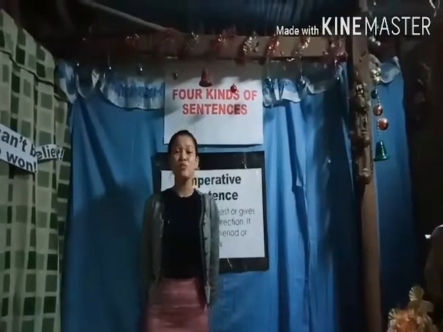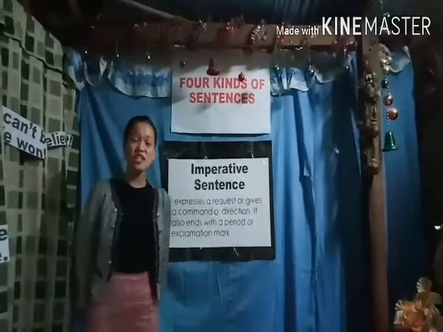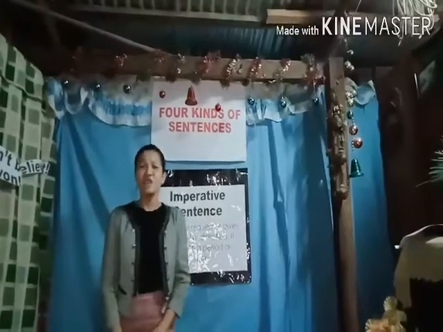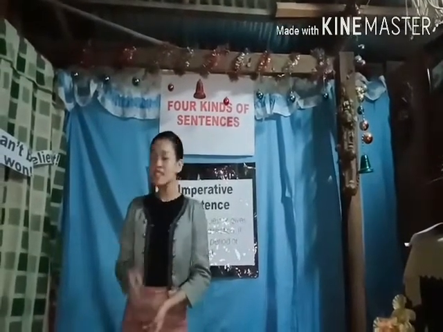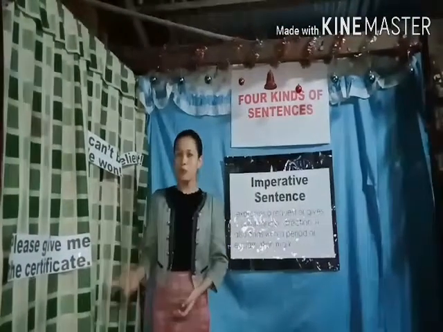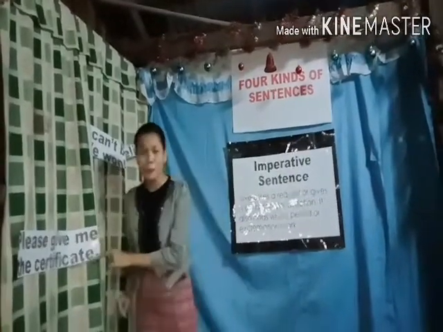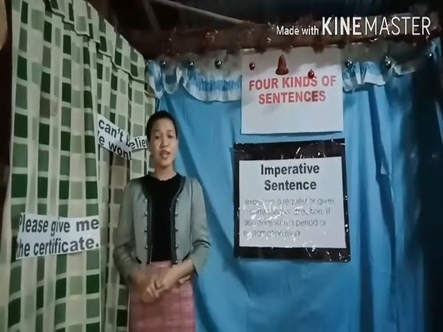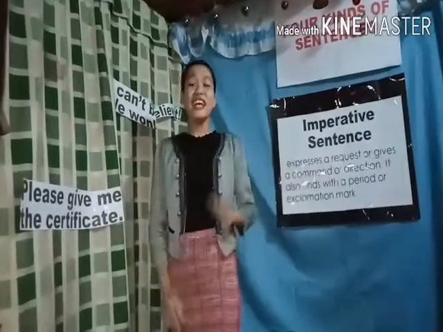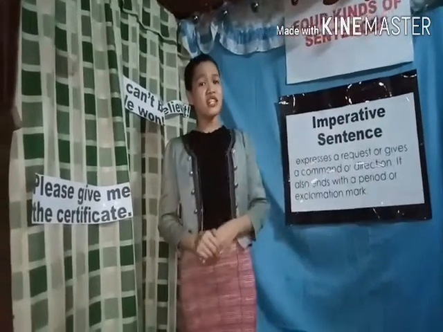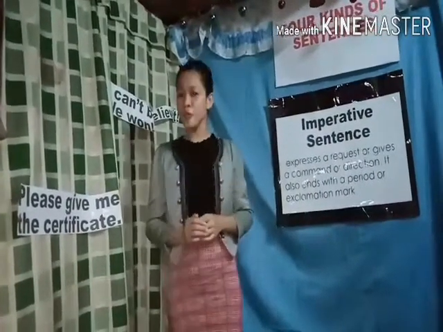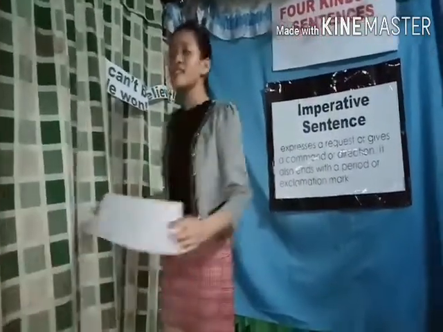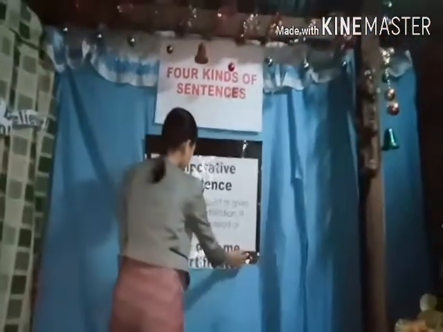Now, let's proceed with the third type of sentence, which is the imperative sentence. Can someone read the definition for me? Thank you. Now, let's take a look at the sentence that Group 3 came up with. So, it ends with a period, but it doesn't mean that it's a declarative sentence. Can someone explain it to the class? Very good. It is not a declarative sentence because it does not state a fact or opinion. It states a request. So, Group 3 sentence is an example of an imperative sentence.